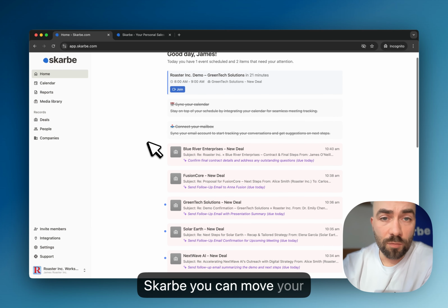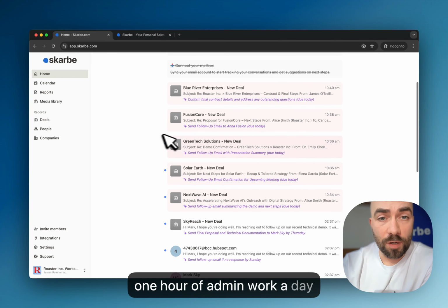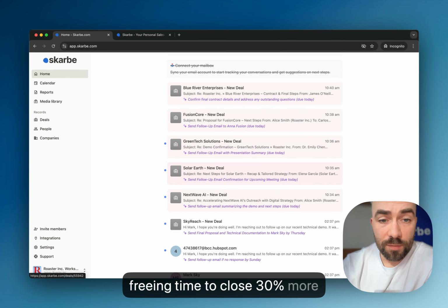With Skarbe, you can move your pipeline faster, saving at least 1 hour of admin work a day, freeing time to close 30% more deals.